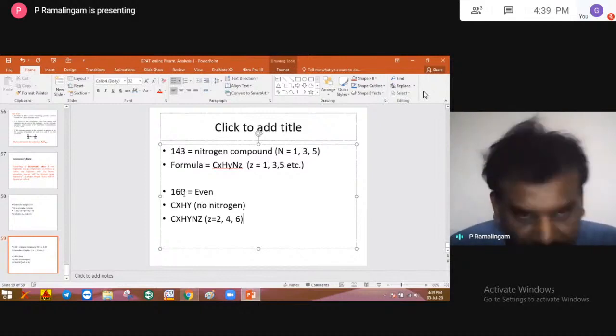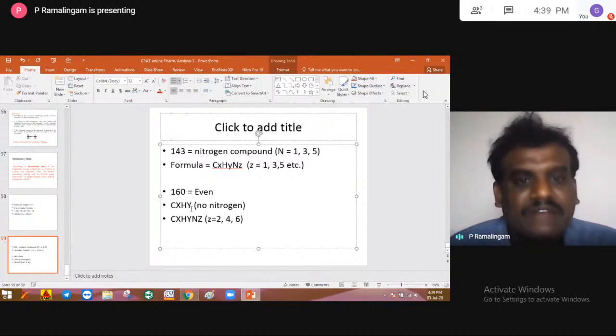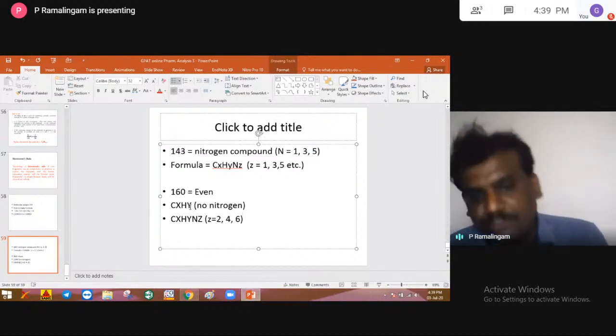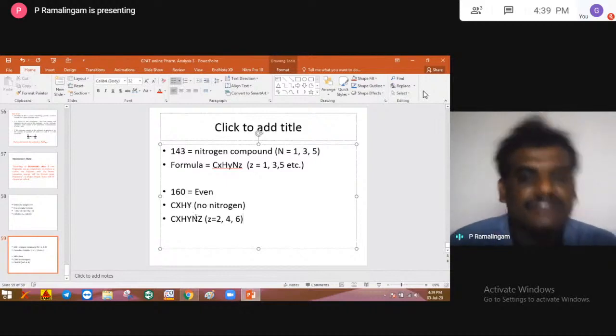But when it is 160, an even molecular weight, there are two possible formulae: one without nitrogen, another with nitrogen.